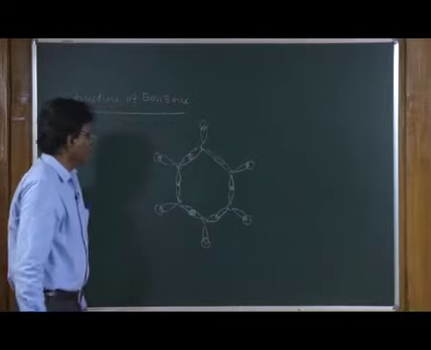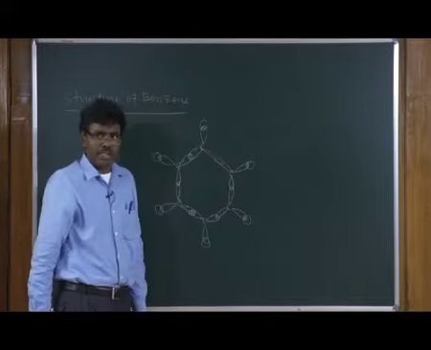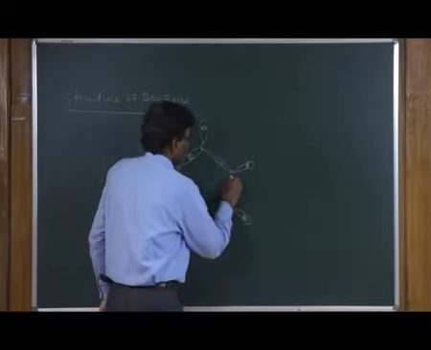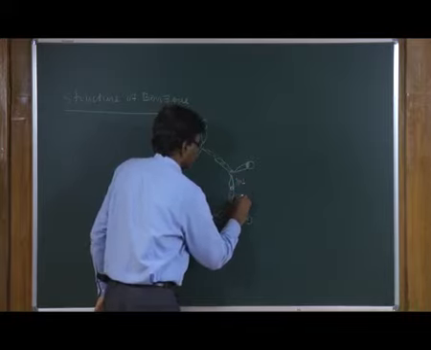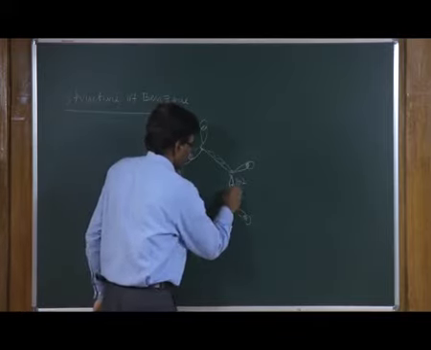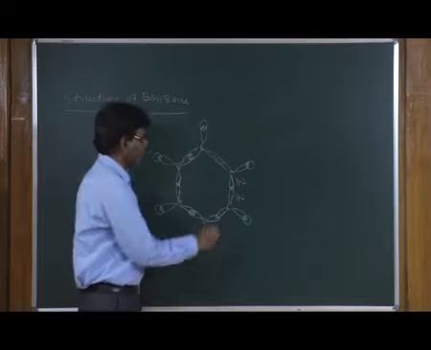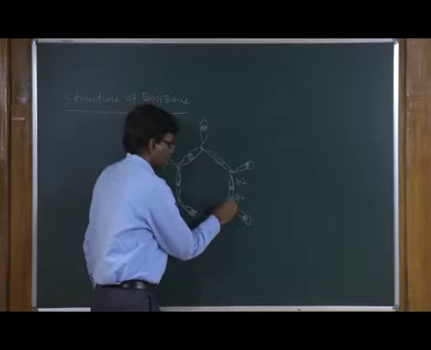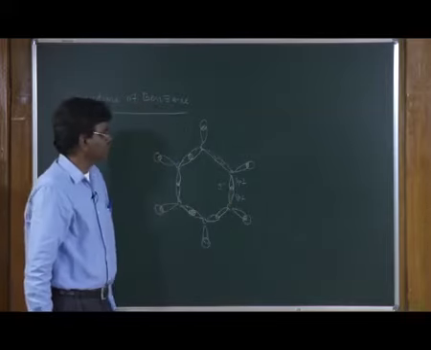If you look at it, each carbon has 3 sp2 hybridized orbitals, and 2 of these sp2 hybridized orbitals overlap with neighboring carbon atoms. For example, in this case, this sp2 hybridized orbital overlaps with this sp2 orbital of this carbon to make a carbon-carbon sigma bond.